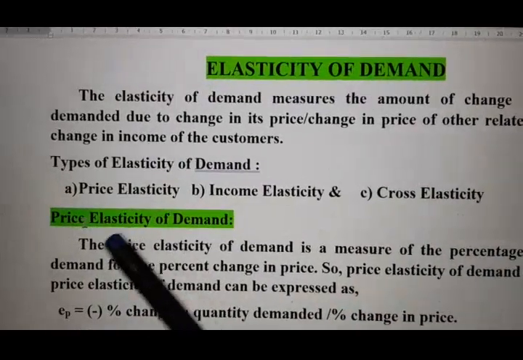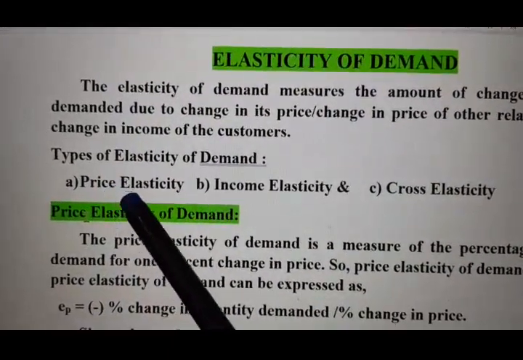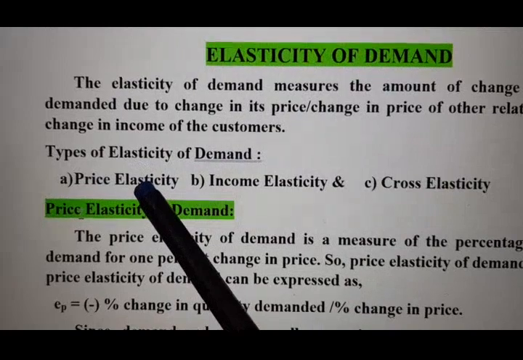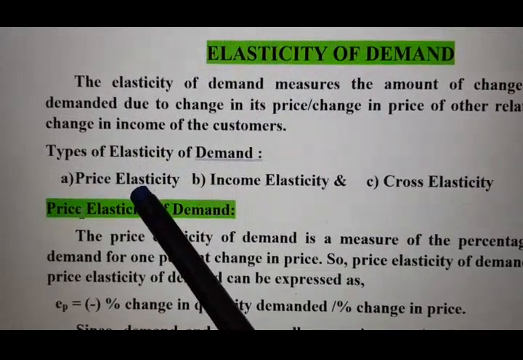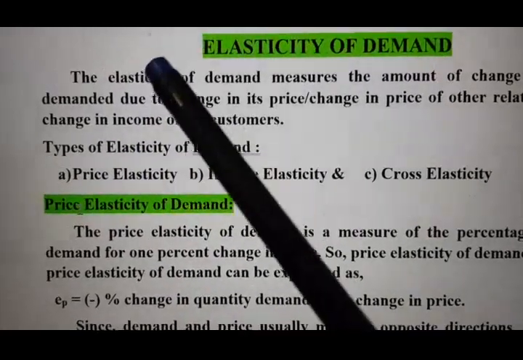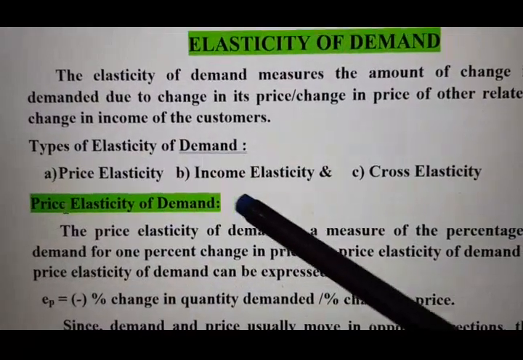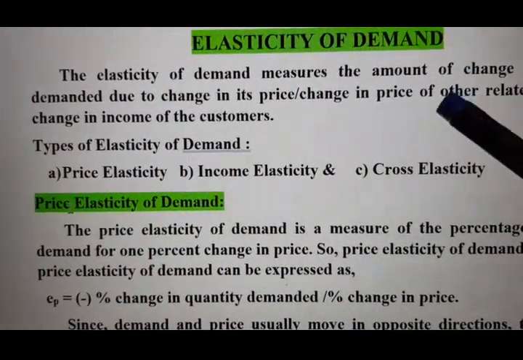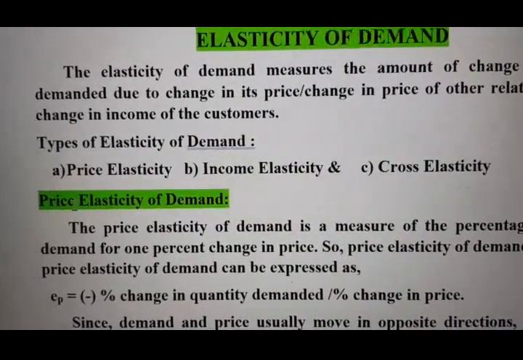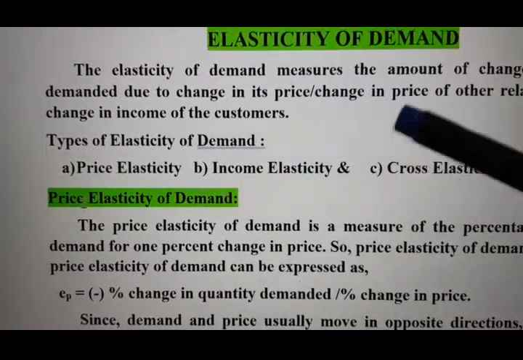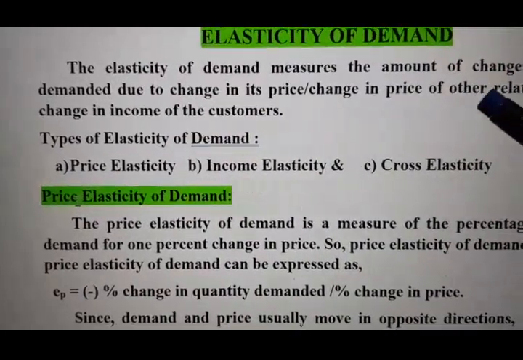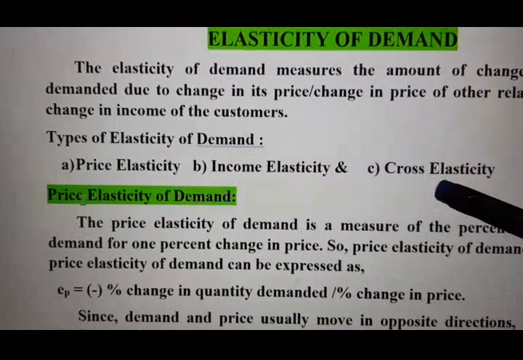So what is the meaning of price elasticity of demand? Price elasticity of demand means if the price of any product increases by 1%, its demand will decrease by how much? What will be the percentage of decrease in its quantity demanded? That is price elasticity. Income elasticity means if the income of the consumer increases by 1%, how much will be the change in the demand of that product? If income increases, demand will increase, so how much will be that increase in demand of any product? Okay, what is cross elasticity?